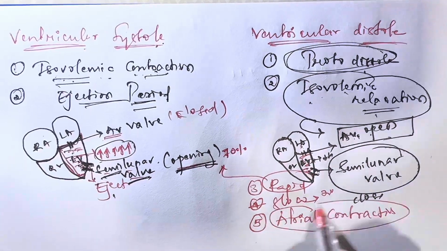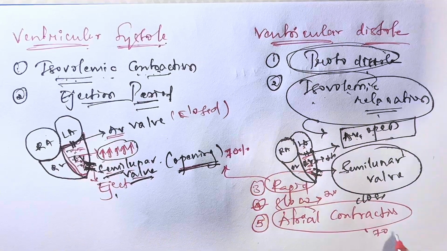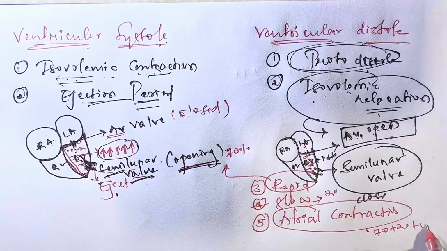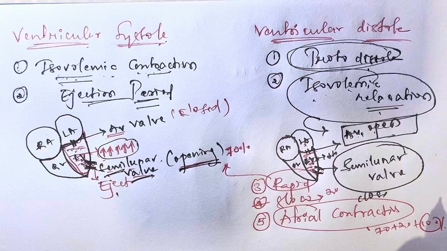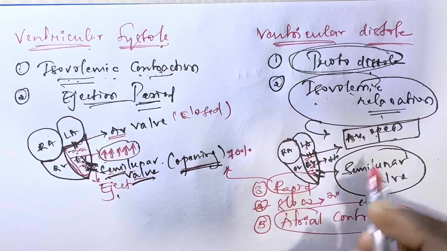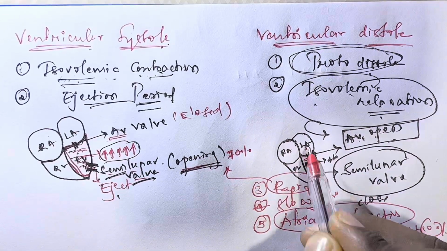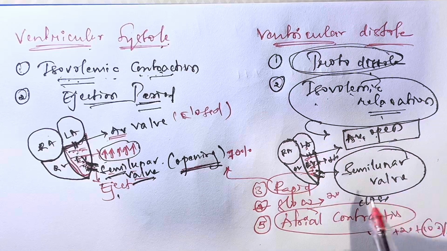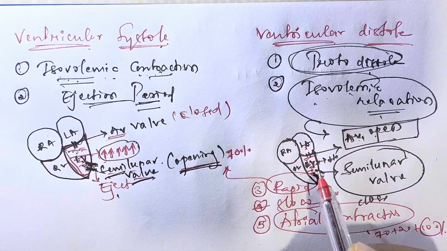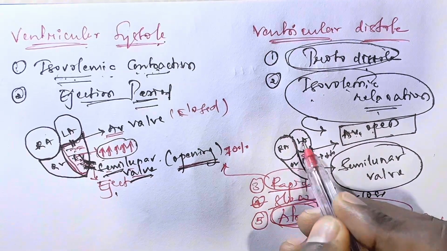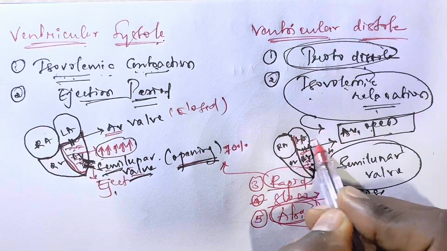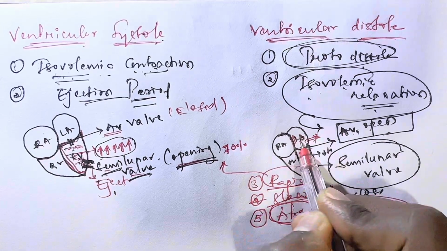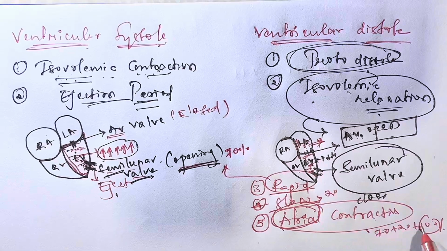And atrial contraction means, after 70 plus 20, the remaining is 10%. The 10% of blood is filled inside the left ventricle from the atrium. In atrial contraction, the left atrium contracts and the last 10% of blood fills from the atrium to ventricle.